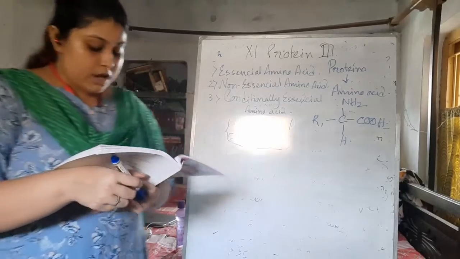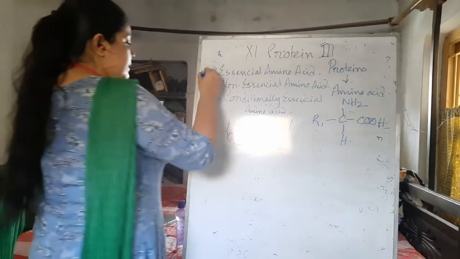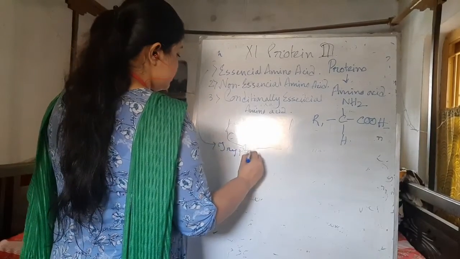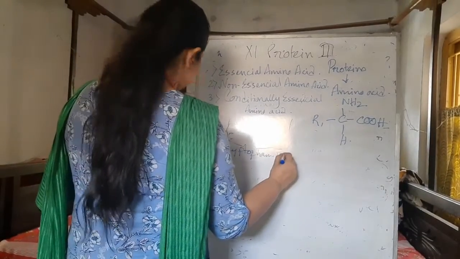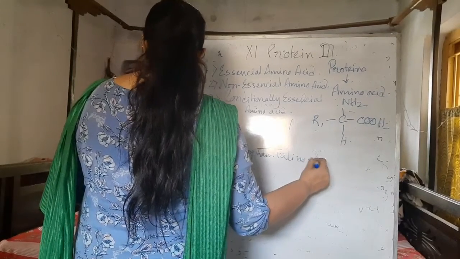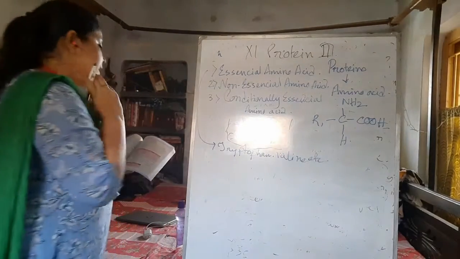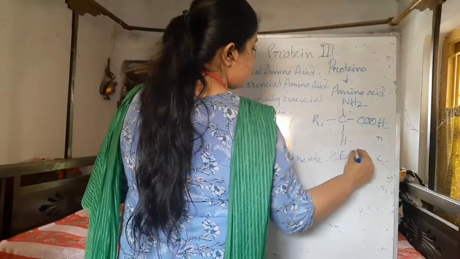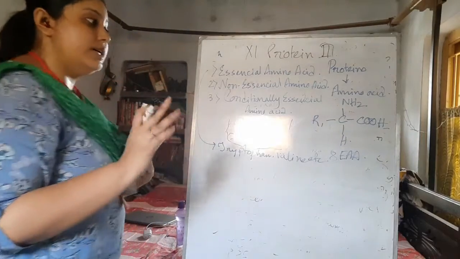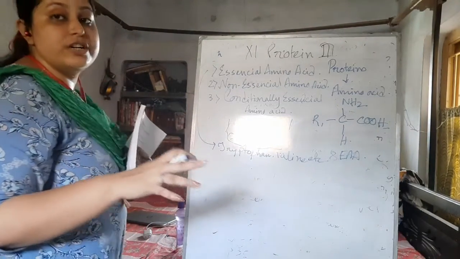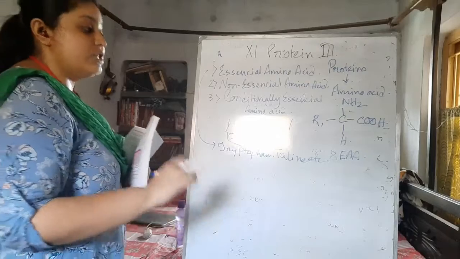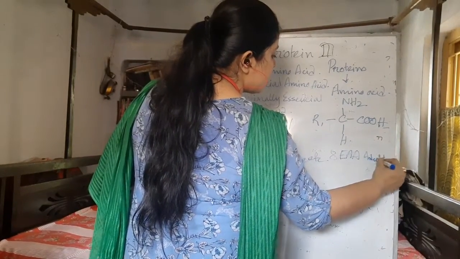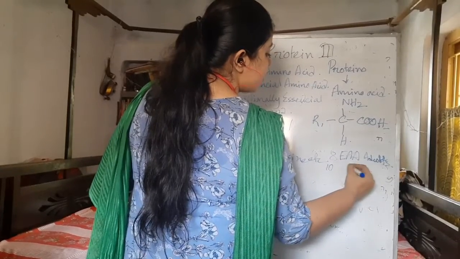So what are the examples of it? Like tryptophan, valine, etc. Actually, there are 8 essential amino acids for adults and 10 for children.